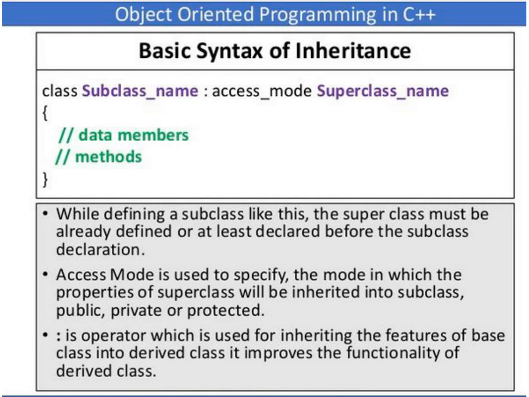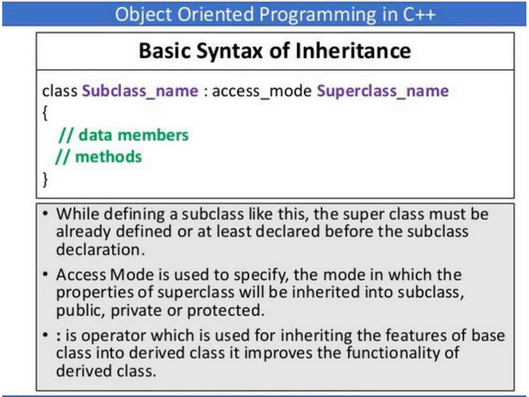While defining a subclass like this, the superclass must be already defined, or at least declared, before the subclass declaration. So that is the first condition: when you are defining a child class, the superclass must already be defined or declared.